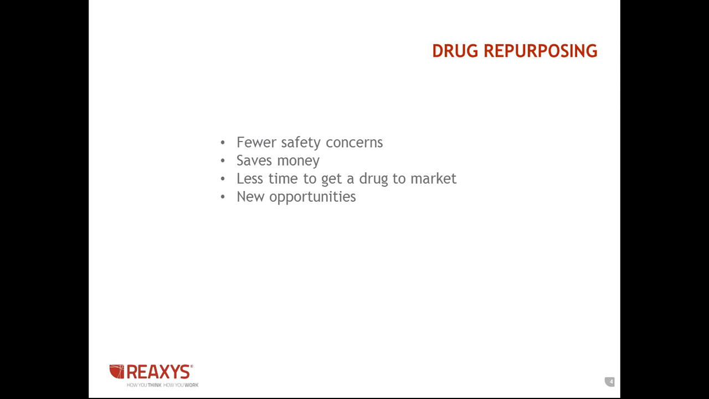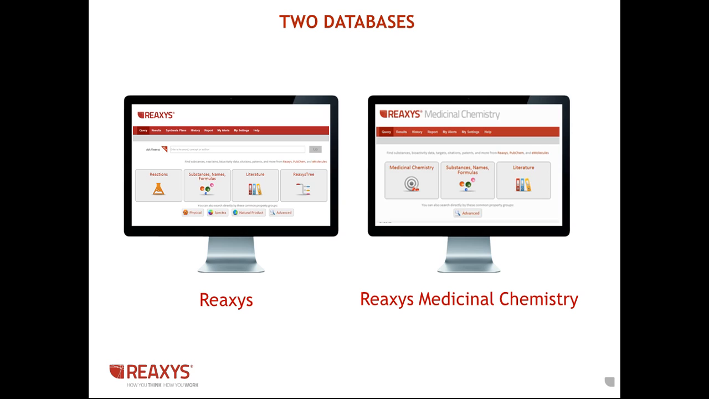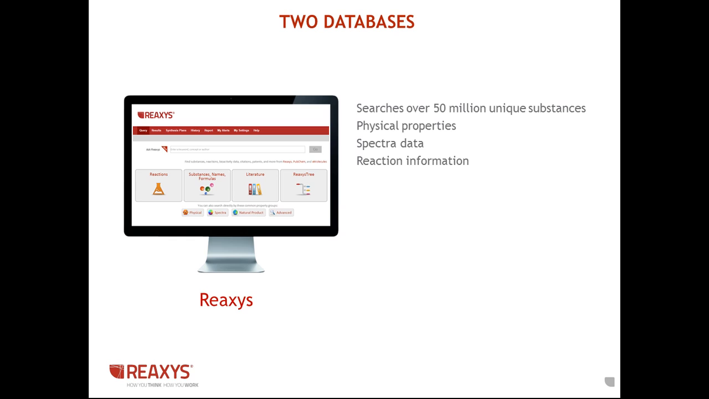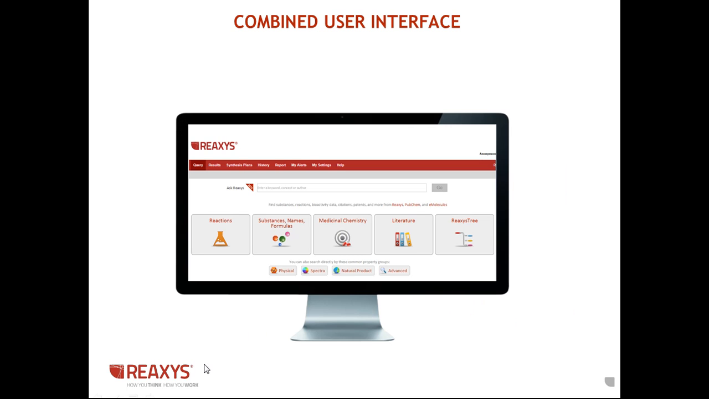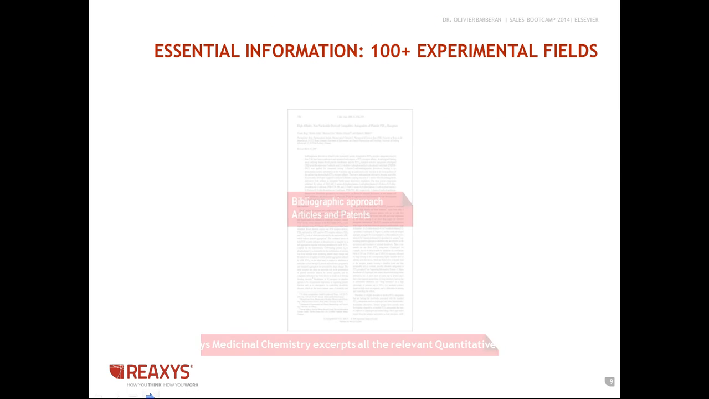There are many approaches to drug repositioning. Mining databases is one of them. And that brings us to Reaxys and Reaxys Medicinal Chemistry, two databases with a similar data structure that can be searched together. Reaxys searches over 50 million unique substances, physical properties, spectral data, and reaction information. Reaxys Medicinal Chemistry contains over 5 million substances, 25 million biological data points from over 5,000 journals, and over 90,000 patents. And these databases can be searched simultaneously through one user interface.